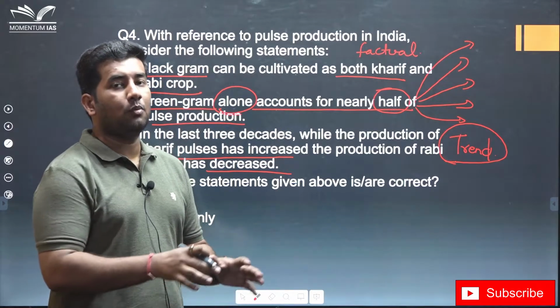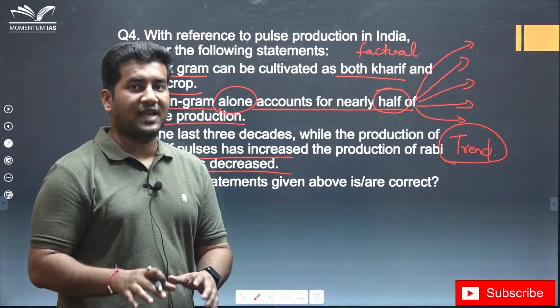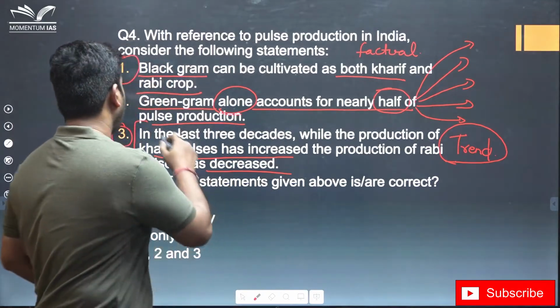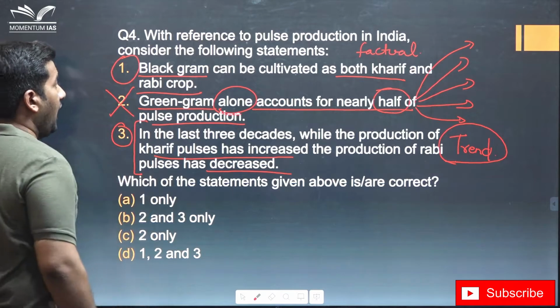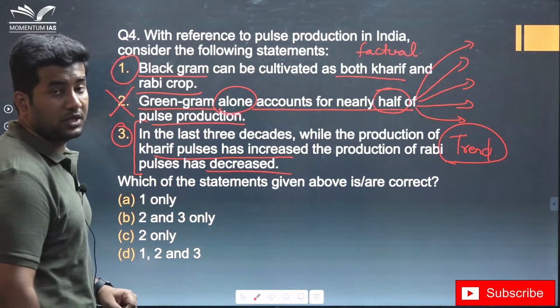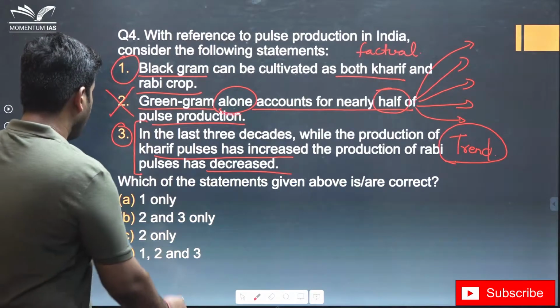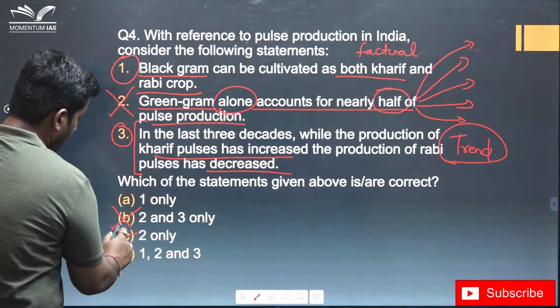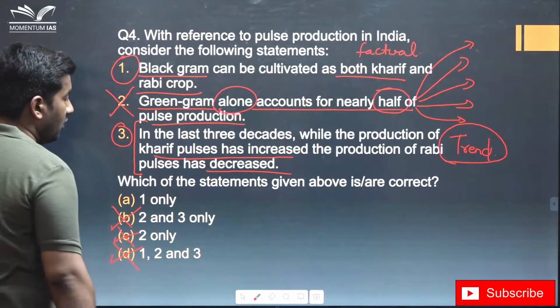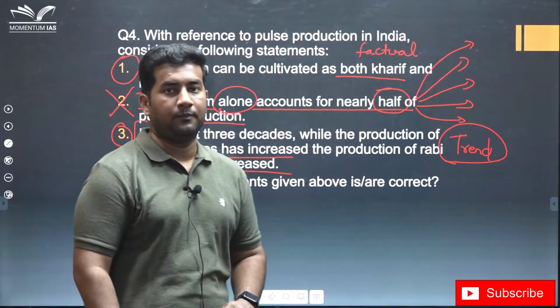So even if you go by this logical trend, it is acceptable to mark this option as incorrect. And if you mark this statement as incorrect, option B, option C, option D automatically get eliminated.